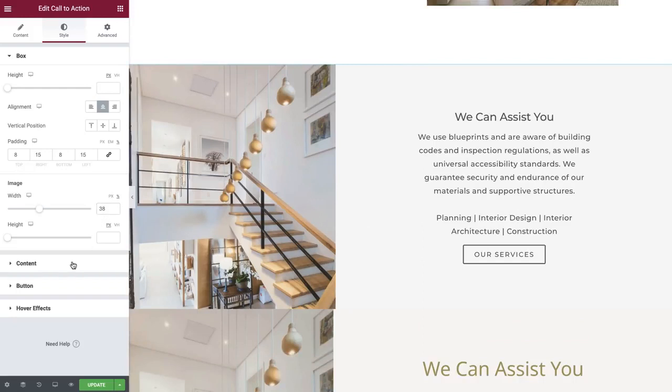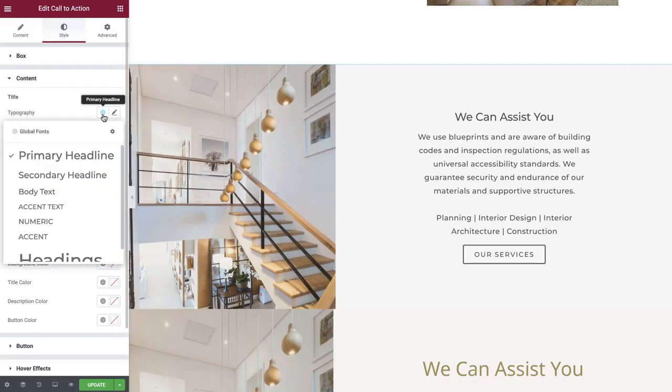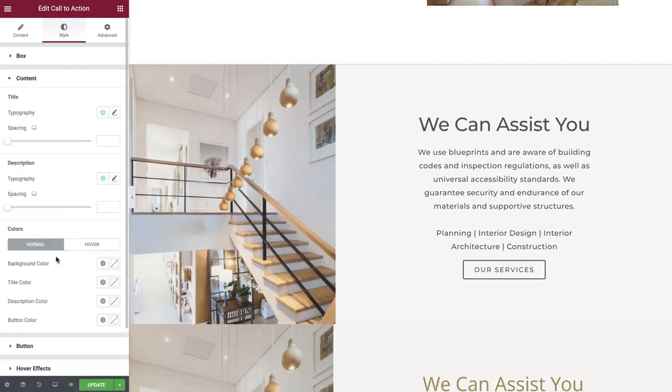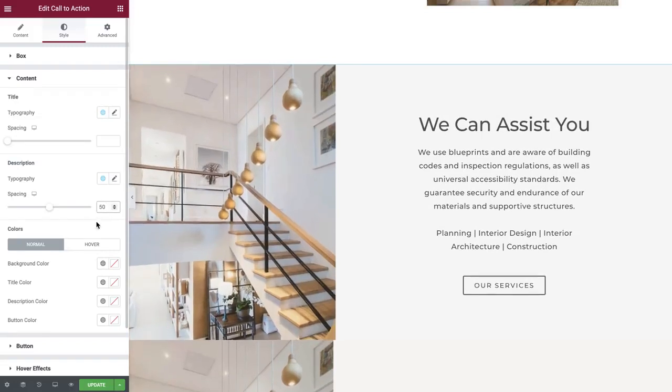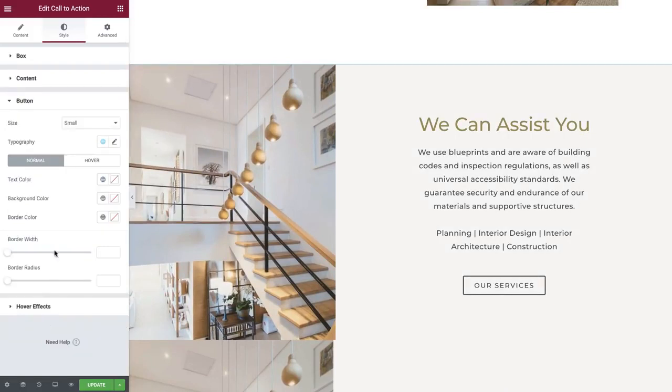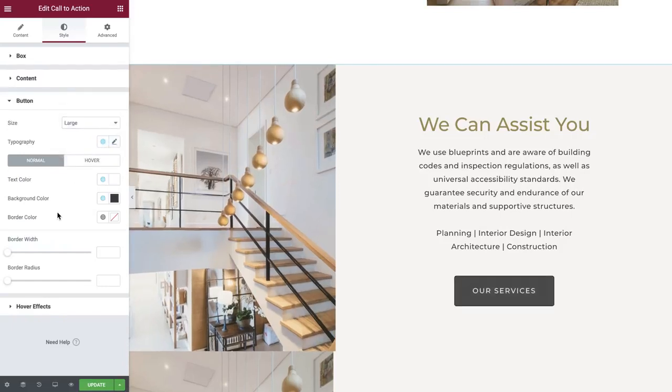Next, expand the Contents tab. Select the global font for your title, and increase the space between the description and the button. Choose the right global colours for each asset. Now expand the Button tab, select the size of your button, and customise it to your design requirements. Once you have finished, you have completely minimised your entire section with just one widget. That's a big improvement.